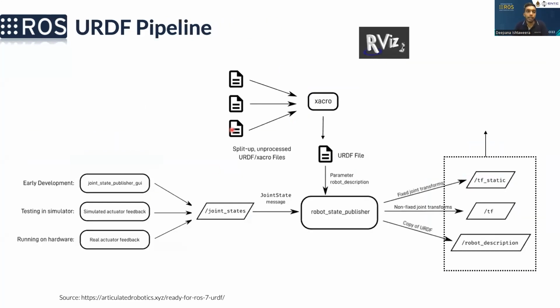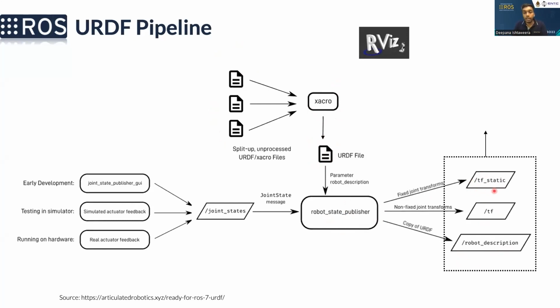So there's a pipeline in ROS, so how it understands URDF and what to do next. As I previously mentioned, for complex robots, there may be multiple URDF files, not a single one. And there's something called Xacro in ROS, which takes these multiple URDF files and produces a single URDF file. And then that URDF file can be read using a package in ROS called the Robot State Publisher. And then it publishes two topics. One is the TF static and one is TF, and then the other one is robot description.